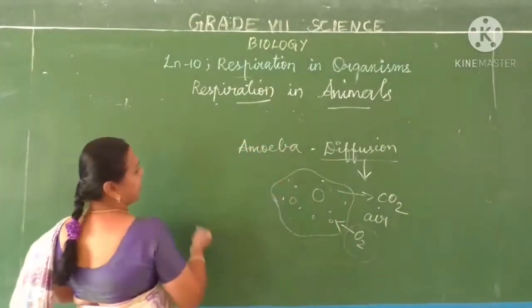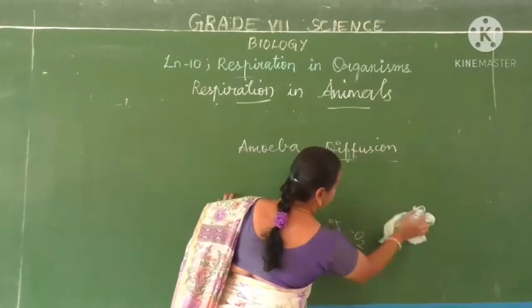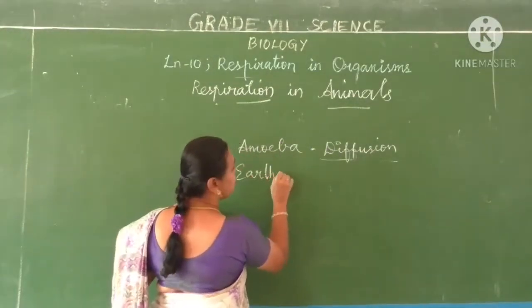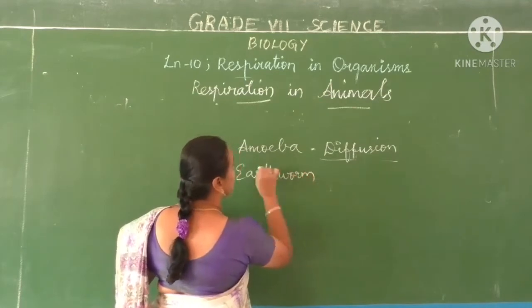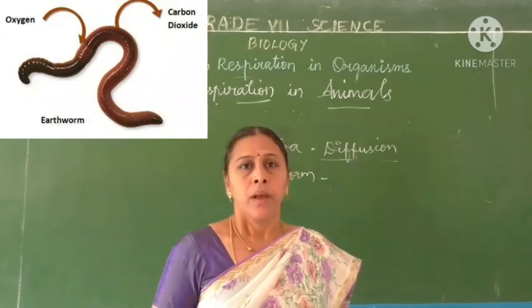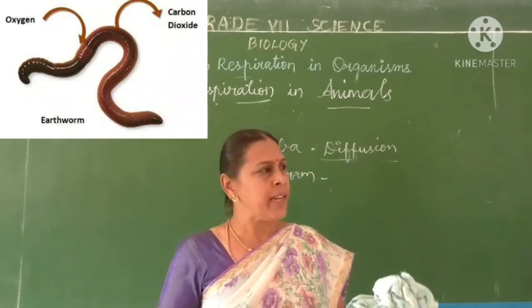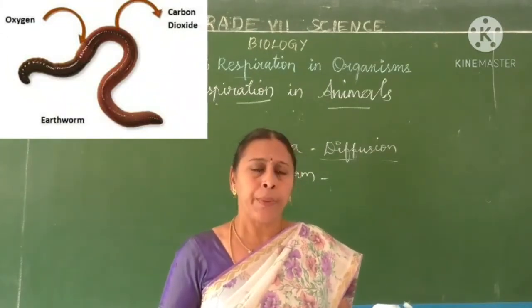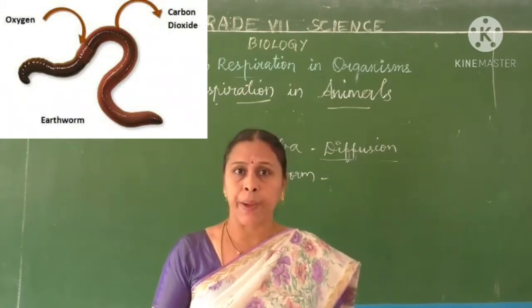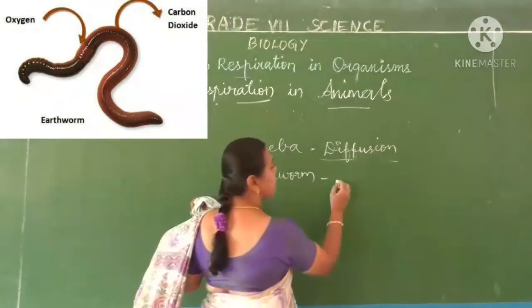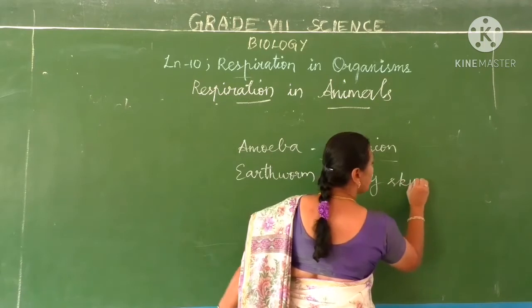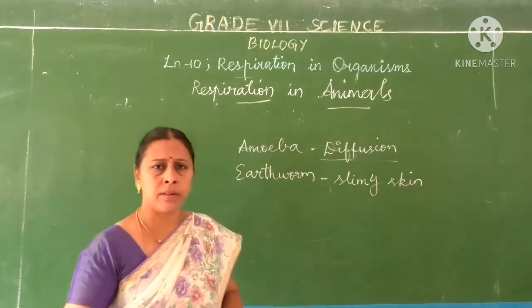This is in case of amoeba or any unicellular organisms. Next, in case of earthworm. It is a worm and it lives inside the soil. How will it respire? It doesn't have any nostrils or any separate system or parts. How do they respire? Through their slimy skin. You would have seen some worms, is it not?